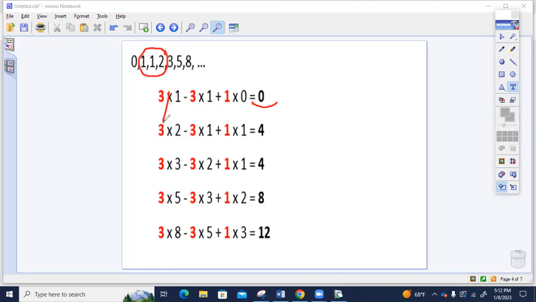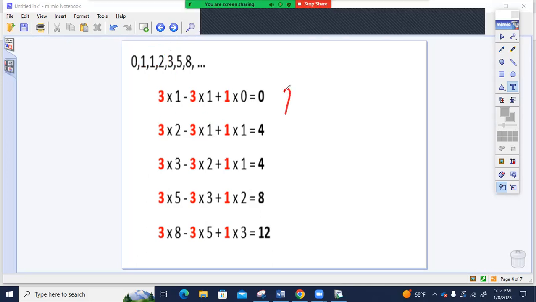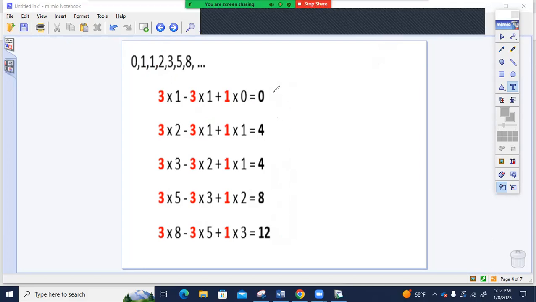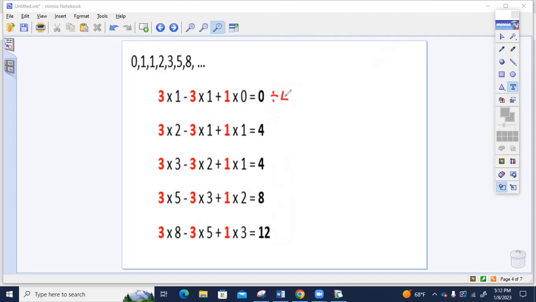So 3 times 2 minus 3 times 1, and then 1 times 1. And the order is minus, plus, minus, plus. So when we look at the resulting numbers, 0, 4, 4, 8, 12. All of these numbers are divisible by 4. So we divide every single resulting number by 4.